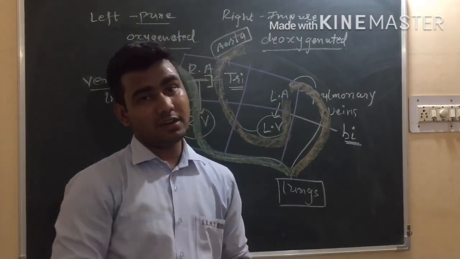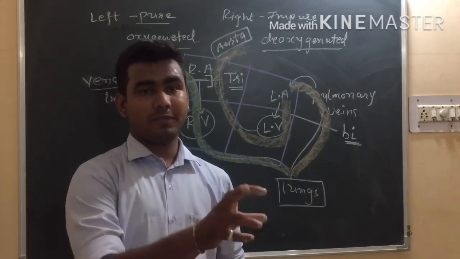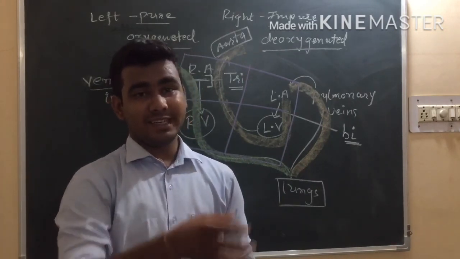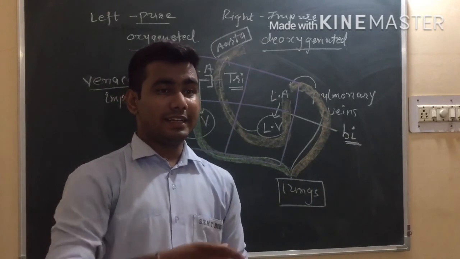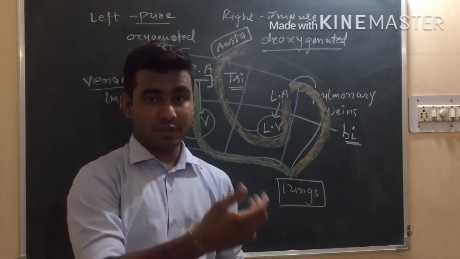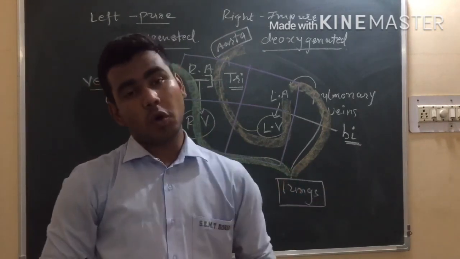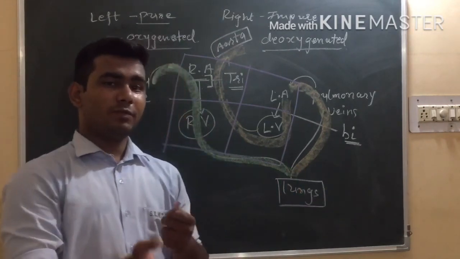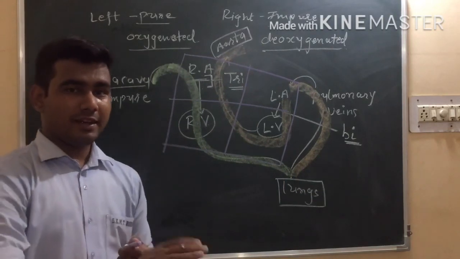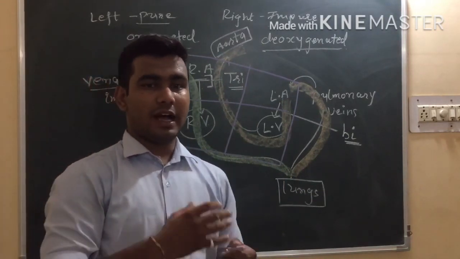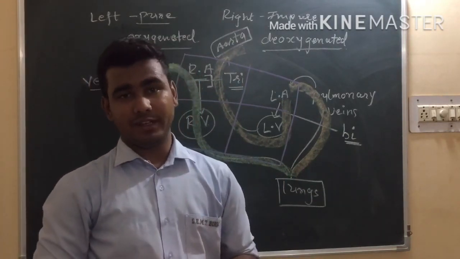It is collected from the space between cells, and it is also responsible for the transportation of different nutrients, and it gives those nutrients and oxygen back, right? So this way, by blood and by lymph, our circulatory system is working.